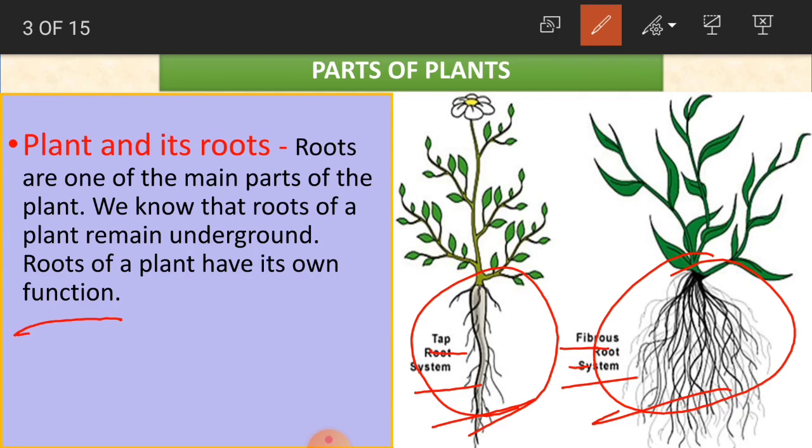The taproot system has a thick, single main root, and fibrous is like a bunch of roots, a number of roots coming from the plant. Here it is just one single thick main root from the stem. Here, a bunch of roots. We will learn in detail about them.